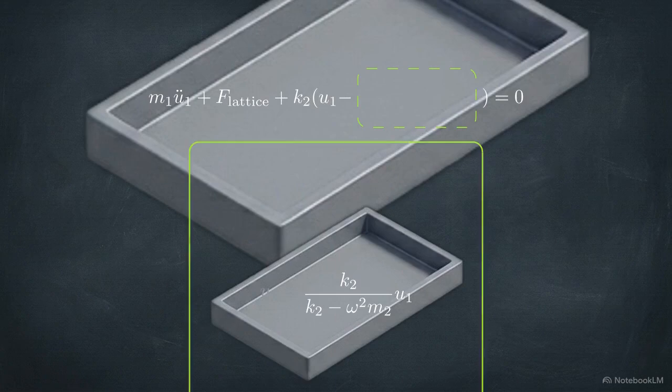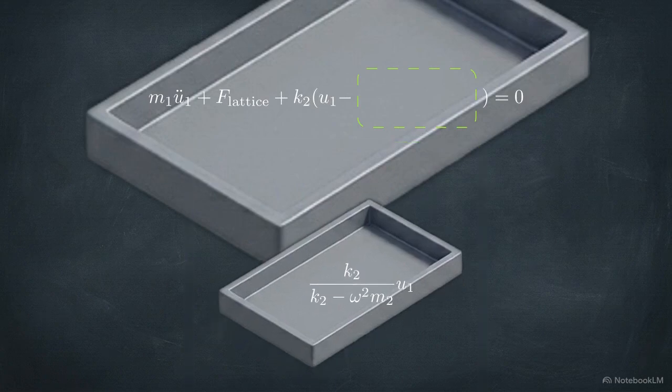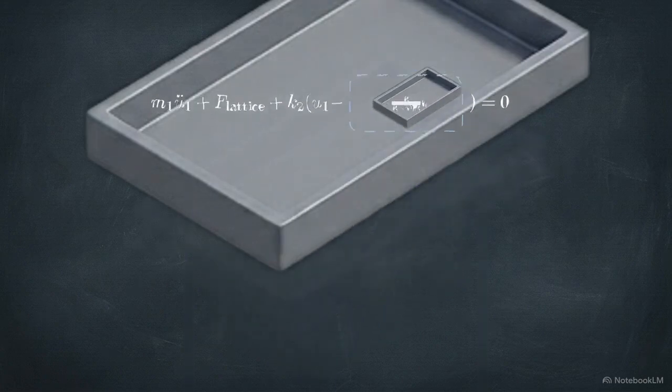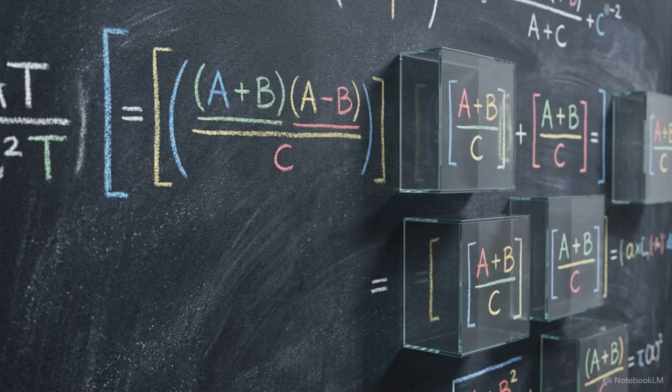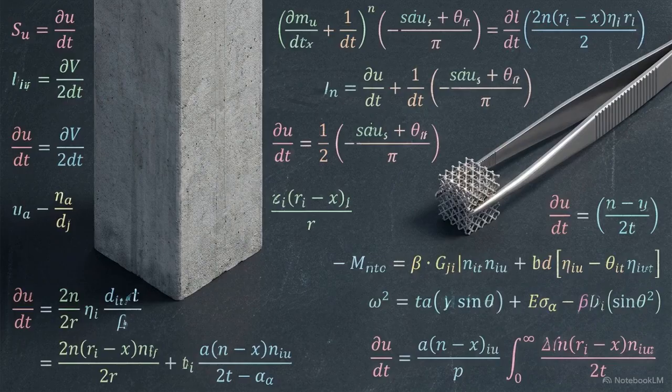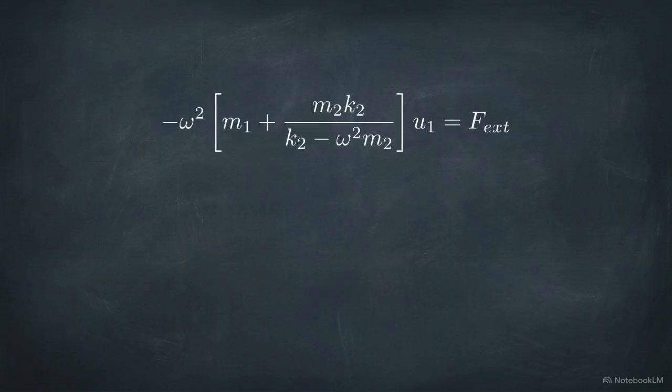We solve the internal mass's equation to find its displacement, and then substitute that result directly back into the equation for the outer mass. By mathematically collapsing the internal degree of freedom into the primary equation, we completely decouple the wave attenuation behavior from the physical dimensions of the lattice. Once we make that substitution, the internal mass dynamics modify the primary inertia term. This bracket is the effective mass of the metamaterial cell.